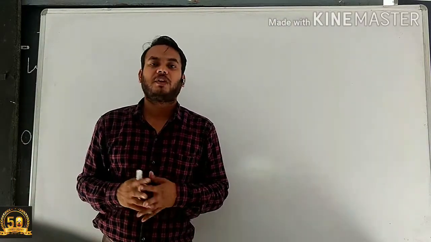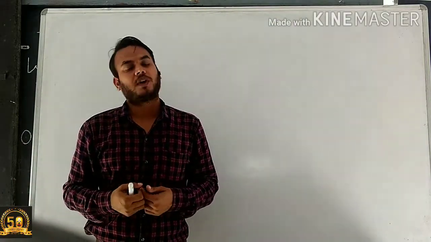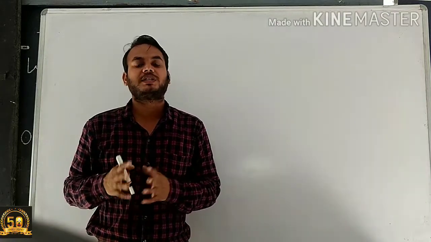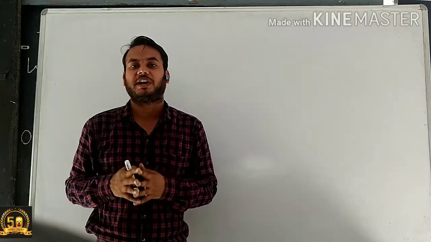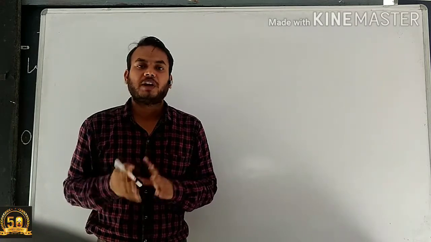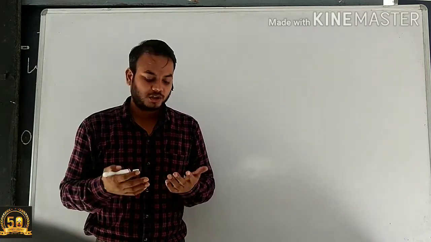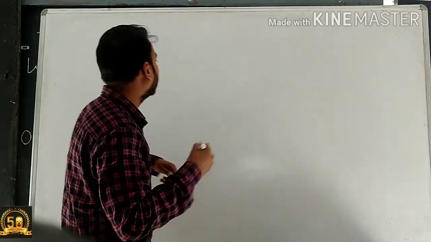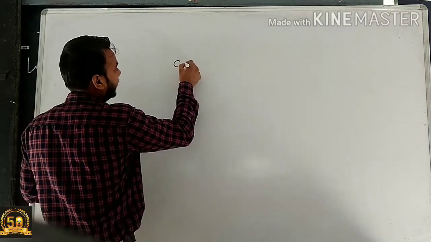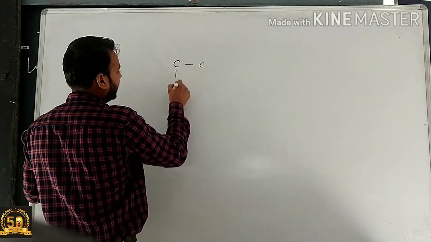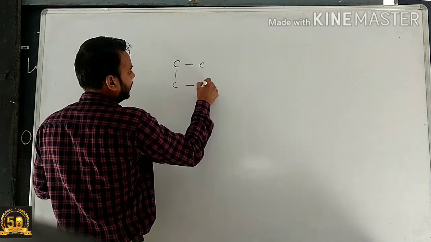In the previous classes, we started the nomenclature of carbon compounds. In those classes, we discussed the naming of aliphatic and chain compounds. Today, we are discussing cyclic compounds. So, what are cyclic compounds? Whenever the carbon atoms form a ring, like this, all right.